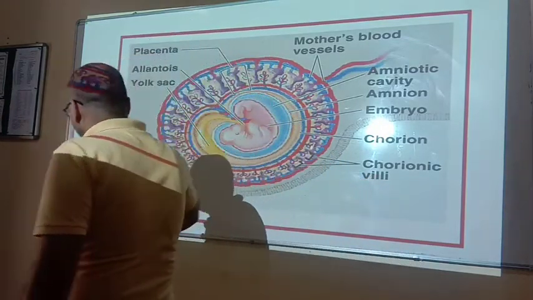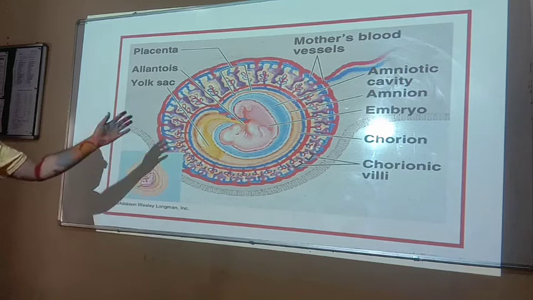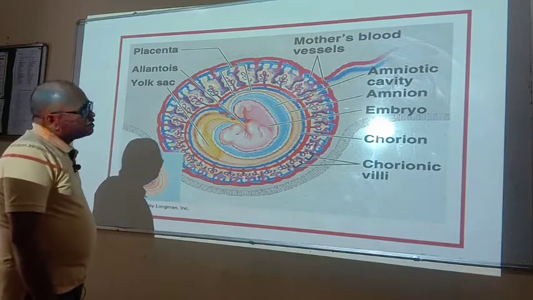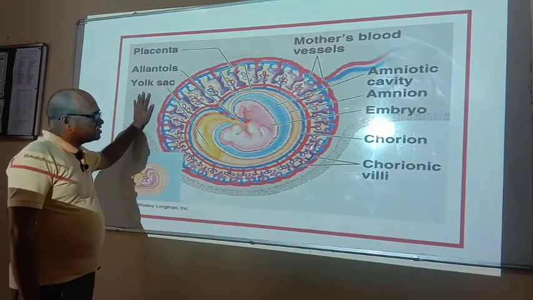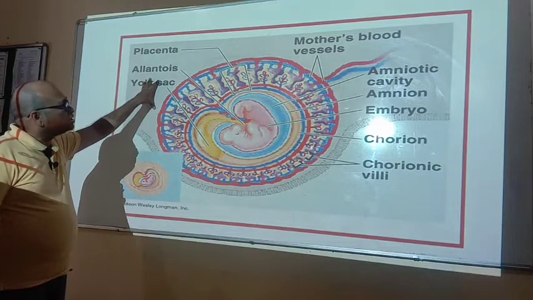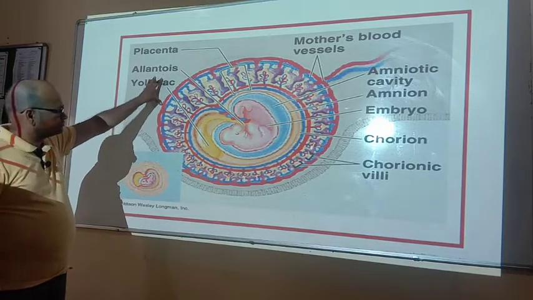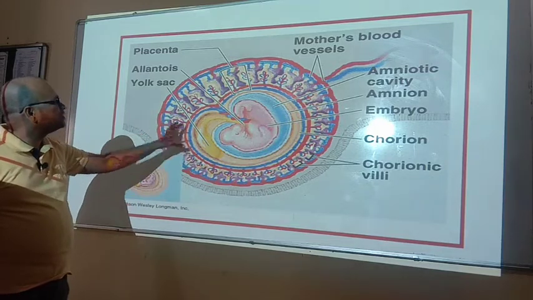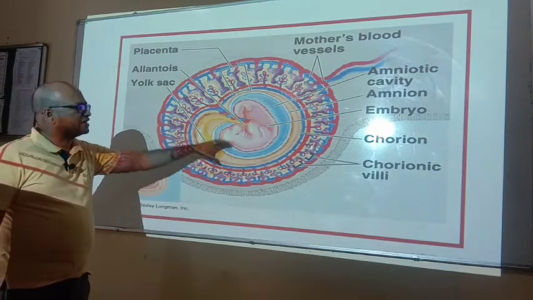Here is the development of placenta, and this is the uterine structure. This is the endometrial wall, and along with the endometrial wall, this structure is getting attached.